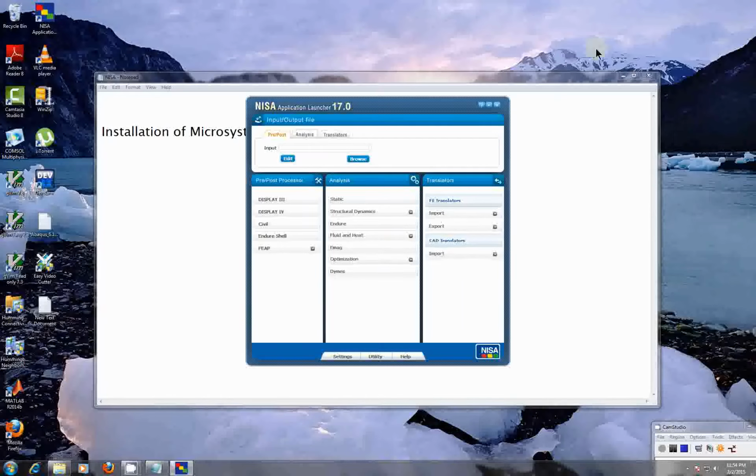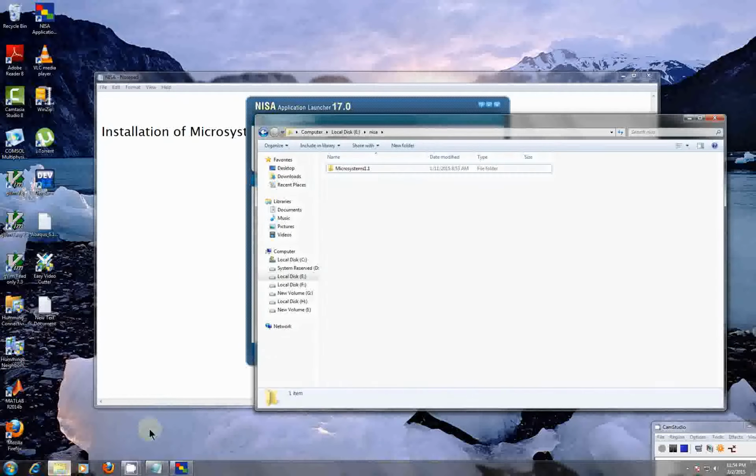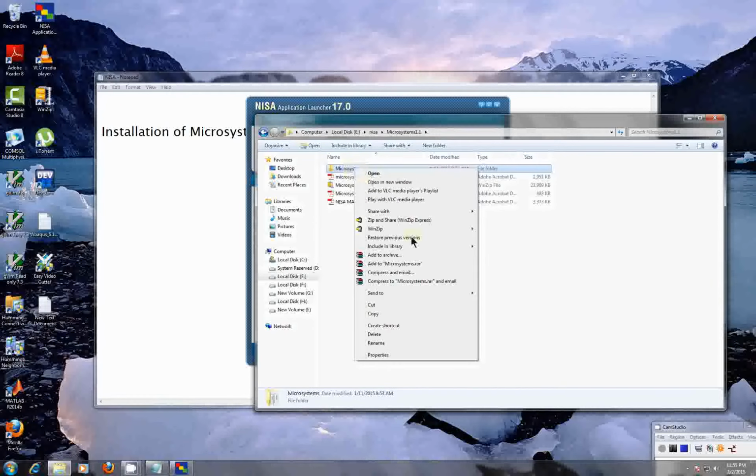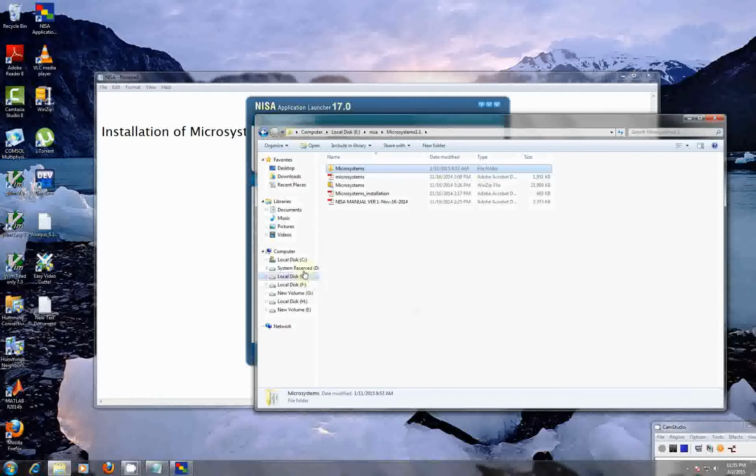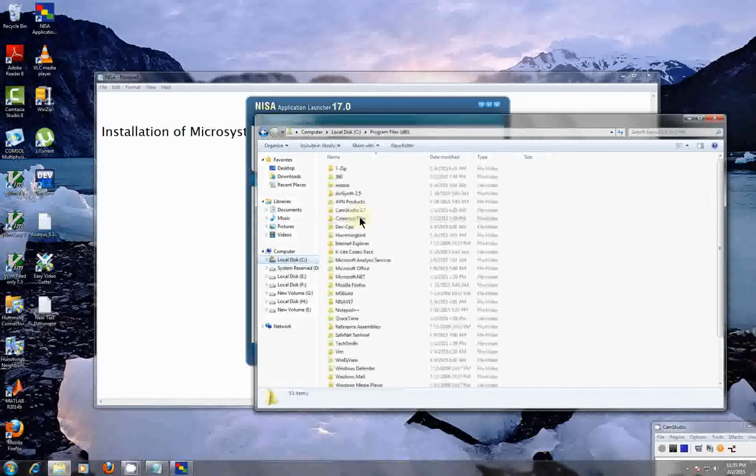So how to install the Microsystems module? Locate the directory from the source provided for the Microsystems. Microsystems 1.1 refers to the version which is the first version of the Microsystems module. Open it and copy this folder Microsystems into the main directory NISA v17.